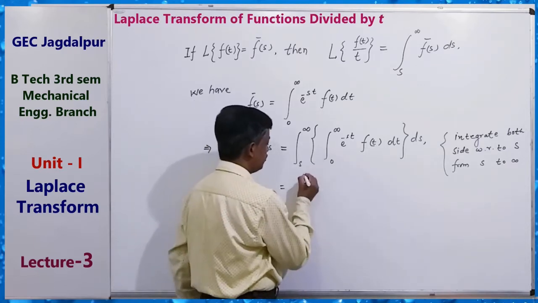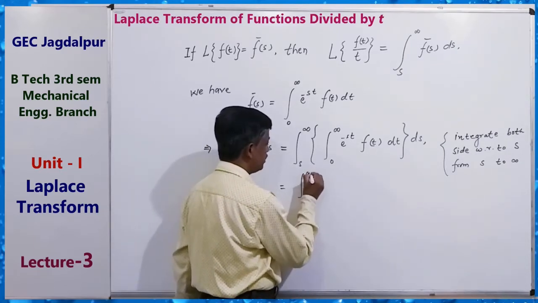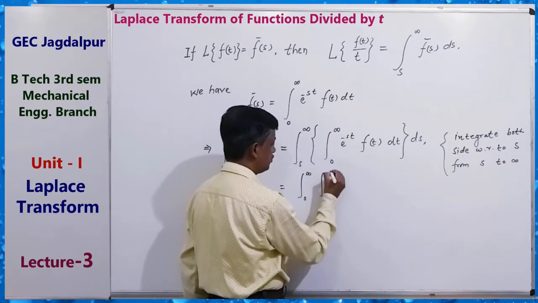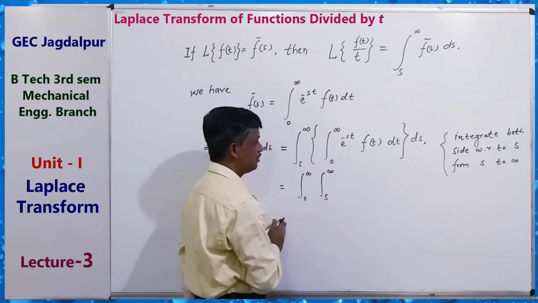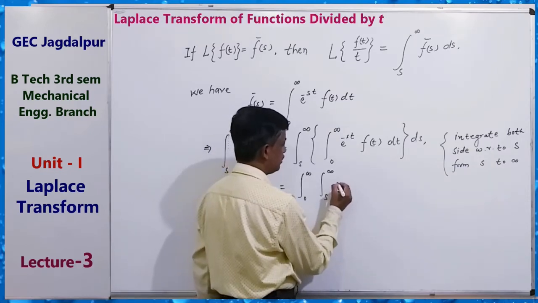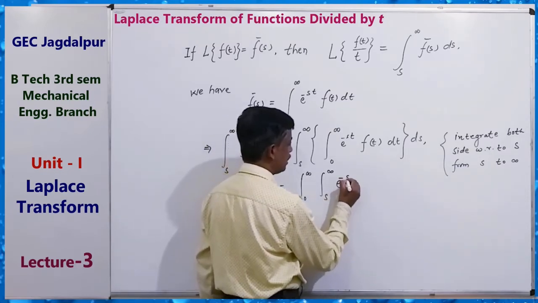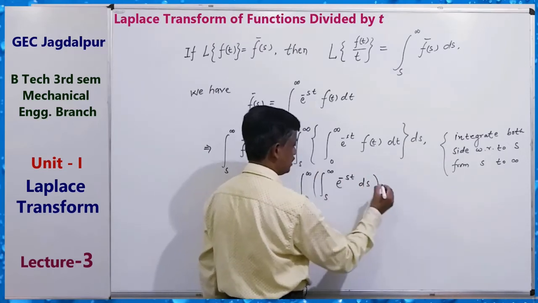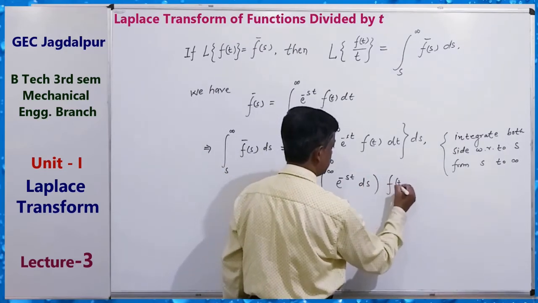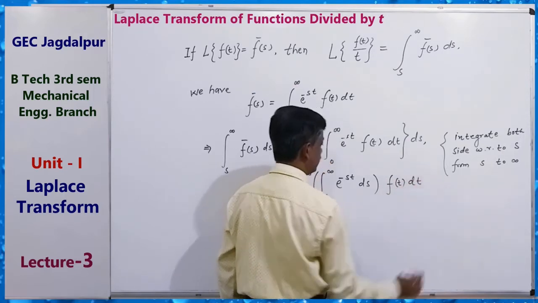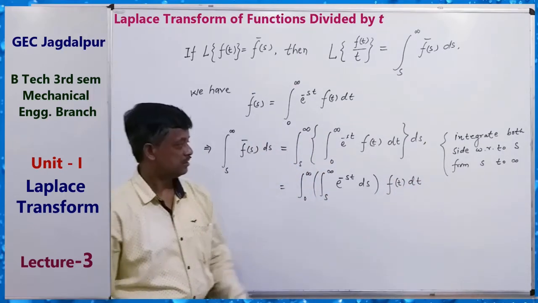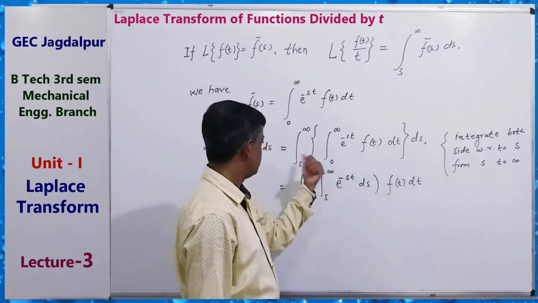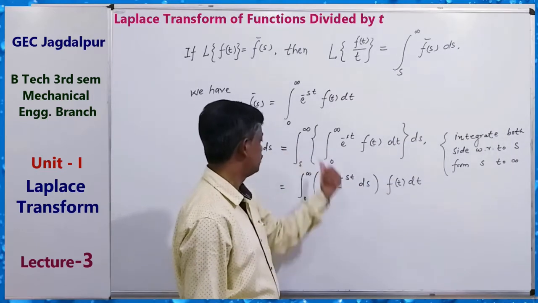So here we write it like this: 0 to infinity, changing the order of integration, then s to infinity of e to the power minus st ds, f(t) dt. We change the order of integration from dt ds to ds dt. Here 0 to infinity first and then s to infinity.